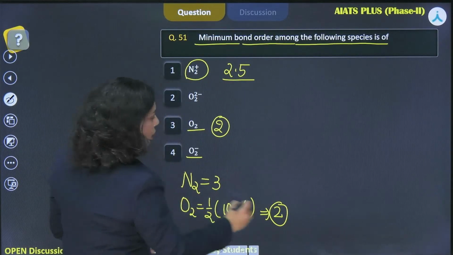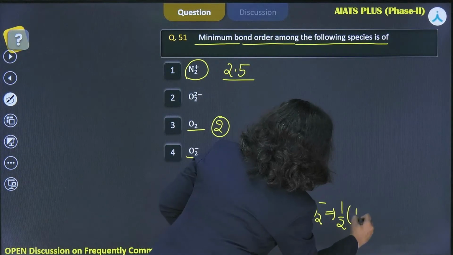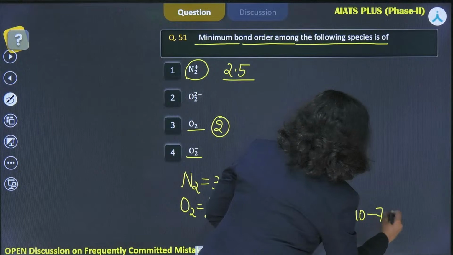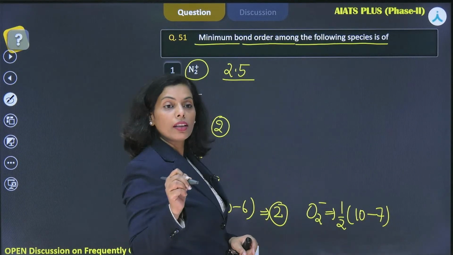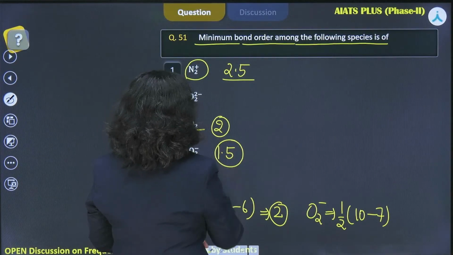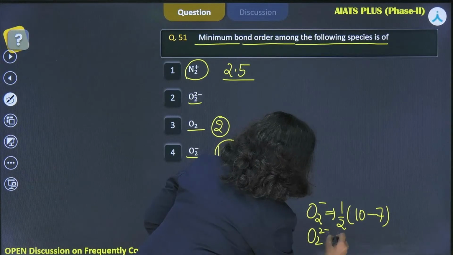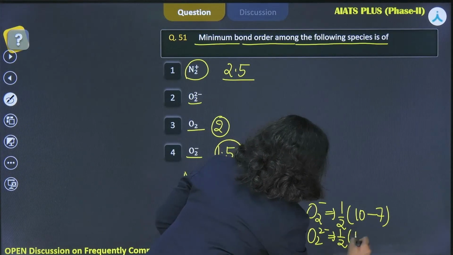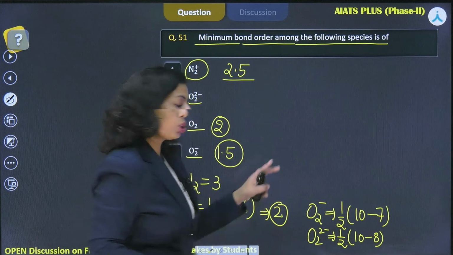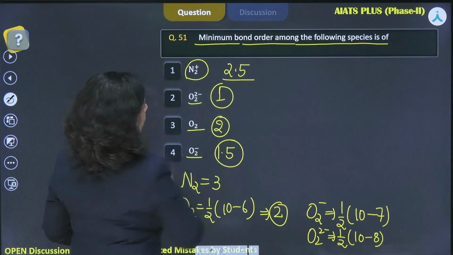For O2 minus, it would be half of 10 minus 7, 3 by 2, so 1.5. And for O2 2 minus, 10 minus 8, 2 by 2, it is 1. So all the bond orders are mentioned here.